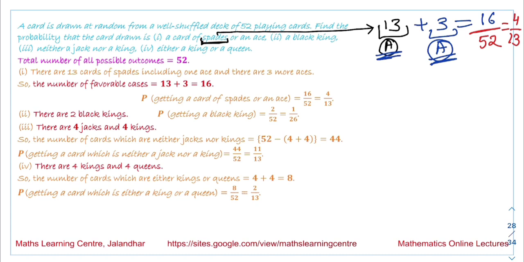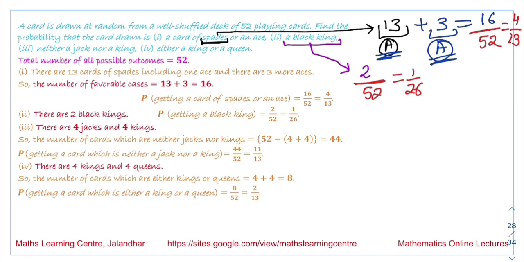Second, we are talking about a black king. How many kings are there? There are a total of 4 kings, 2 of black color and 2 of red color. So a black king means there are 2 black kings. The total number of possible outcomes is 52. So the probability is 1 by 26.